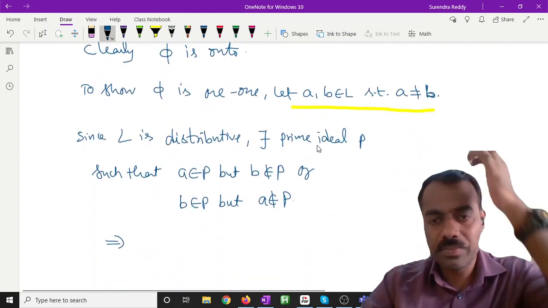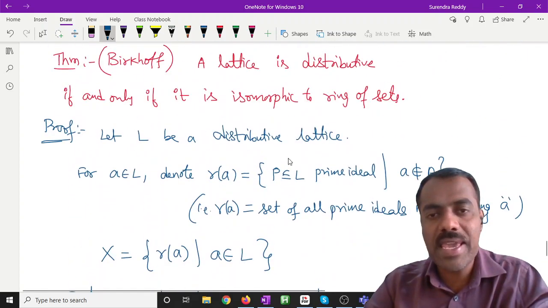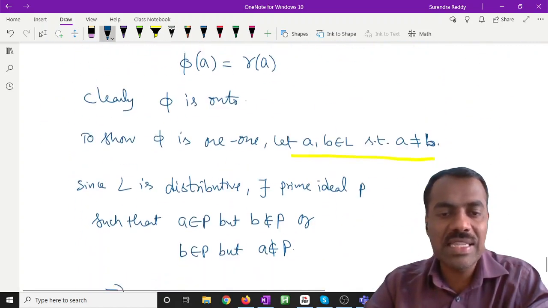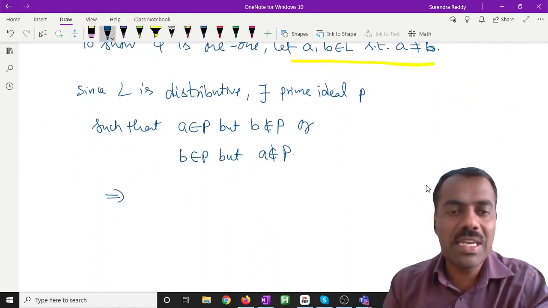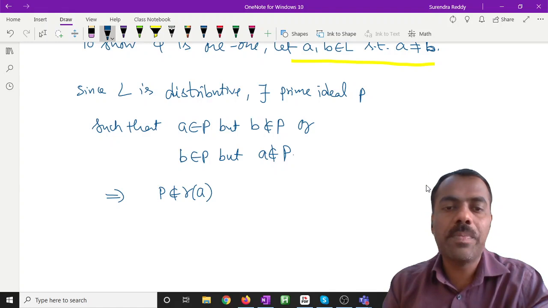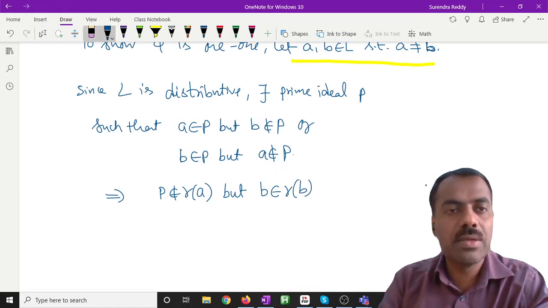Now A is in P, so that P cannot be in R of A, because a prime ideal is in R of an element only if that element is not in it. So this same statement we can write as: P is not in R of A, but this P is in R of B.